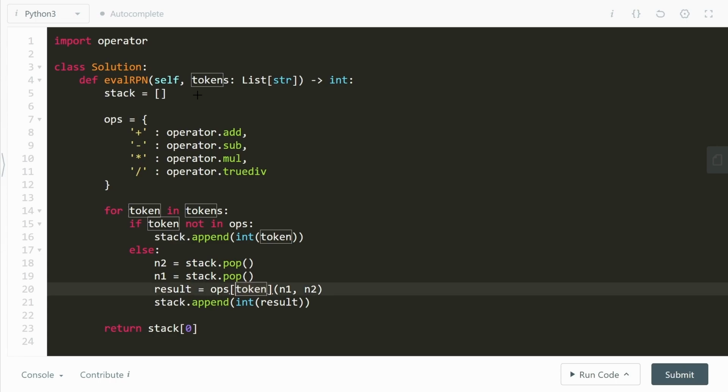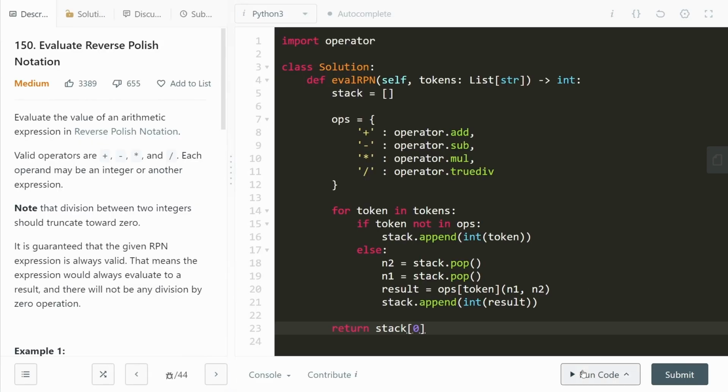So we'll go ahead into this dictionary and access this operator.add function. And this is going to take in two values again, n1 and n2. Whatever the result is, we're going to append it to the stack. Now, one last thing that we realized was that the stack is going to have only one single element at the end of this iteration, which is going to be the answer. So we return it at the end, and now let's go ahead and test the code out.